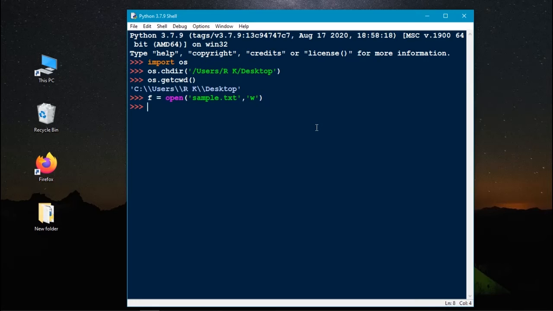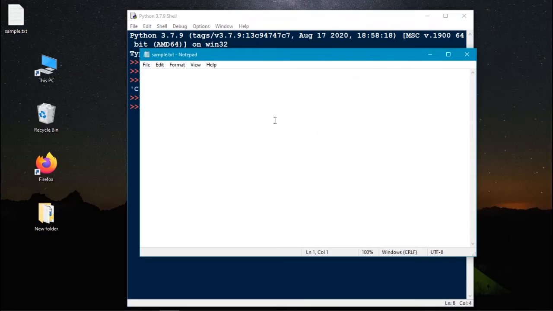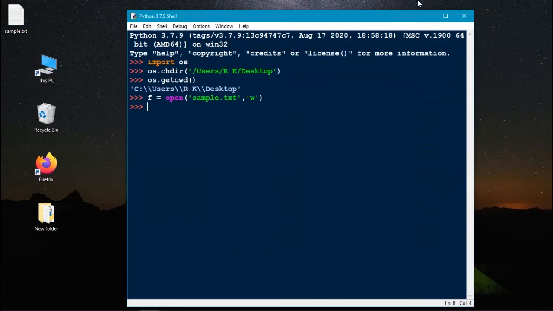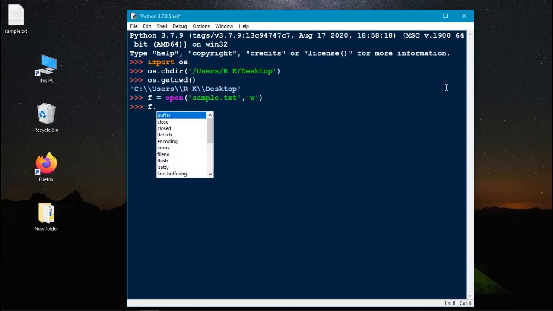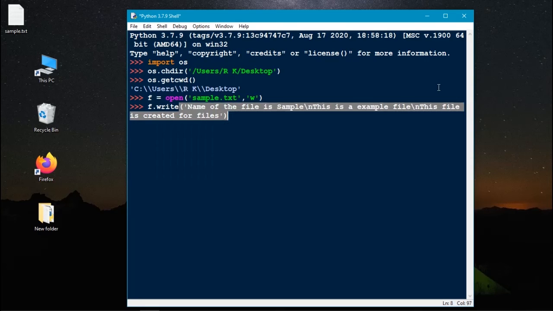Now let's enter it. Here you can see the file named sample is created. Here nothing is in the file. Let's close it. Now let's write some content or lines in the text file. For that we need to use f.write. Here we need to pass some strings. Let's close it and enter. Here it shows how many characters we passed to the file to write in it.